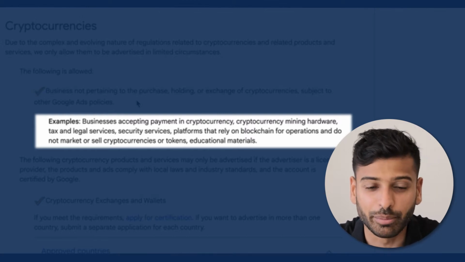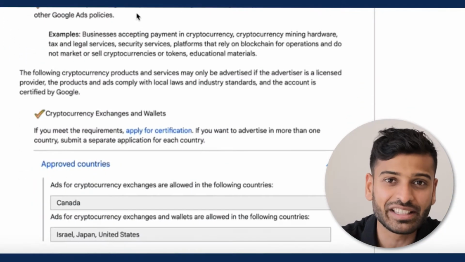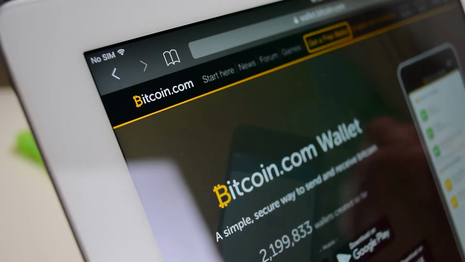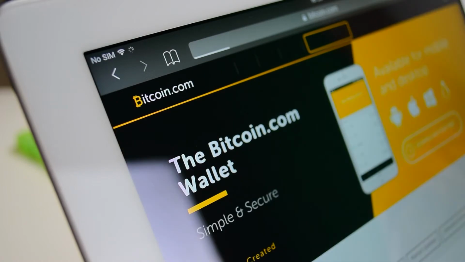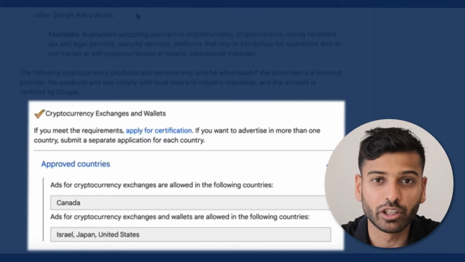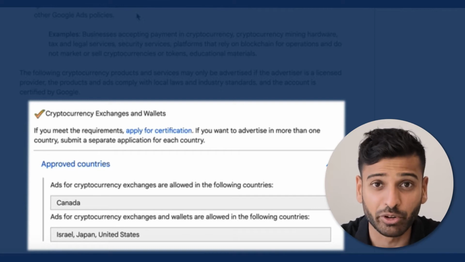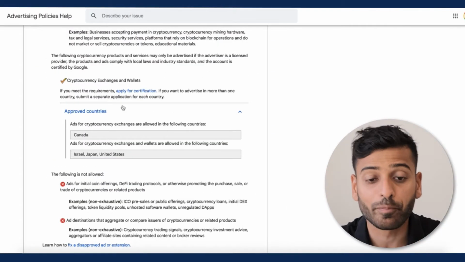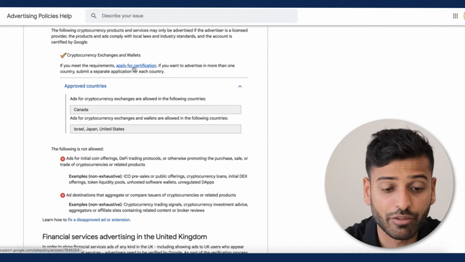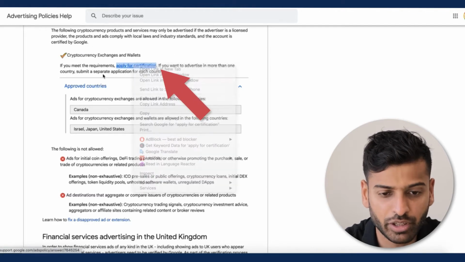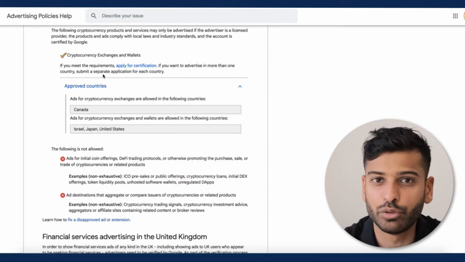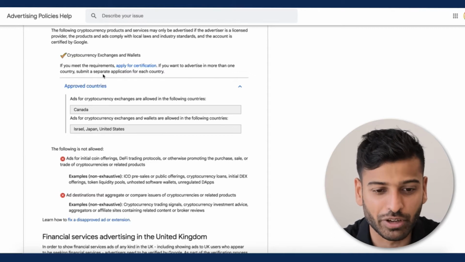And then educational materials. Now, if you are licensed, you can also advertise cryptocurrency exchanges and wallets. So for example, if you're licensed by the local authorities in whatever country you're advertising in, you can advertise cryptocurrency exchanges. So if you meet the requirements, you can apply for certification with Google Ads for that. And then you'll have to do a separate application for each country you want to advertise in.